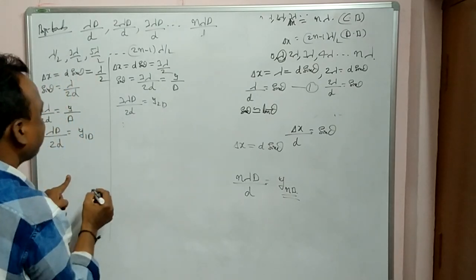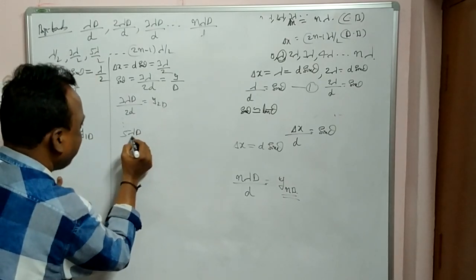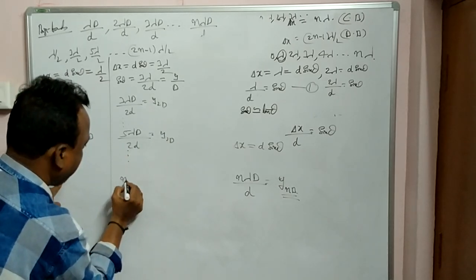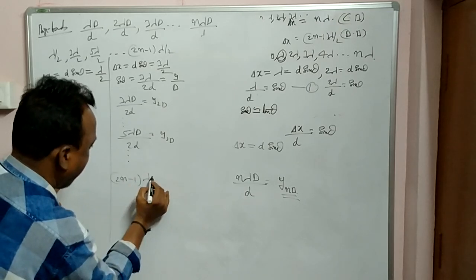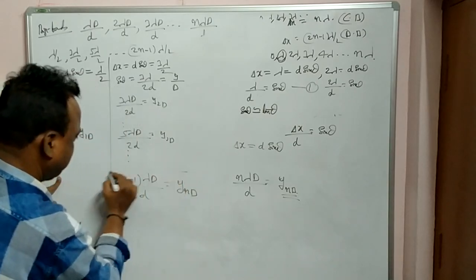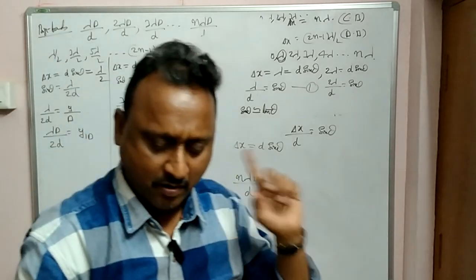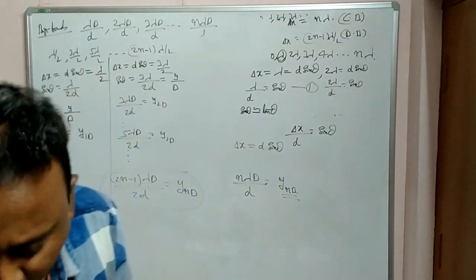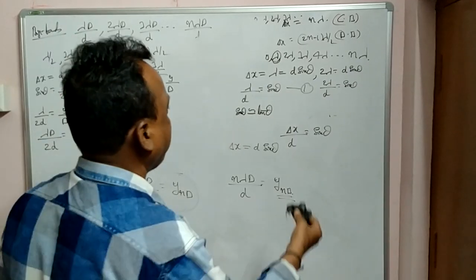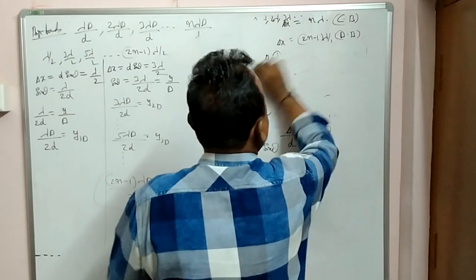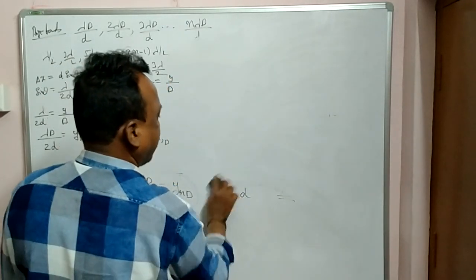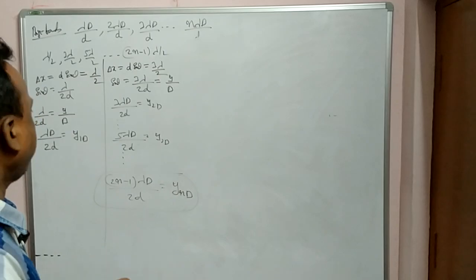In the same way, third dark is 5 lambda D by 2d, odd numbers, and nth dark is 2n minus 1 into lambda capital D by 2d. This is the nth dark. Please try to remember all these formulas, because while doing numerical problems all these are very important. So try to recollect all this. When I do problems and when I give problems, you have to use all these things.